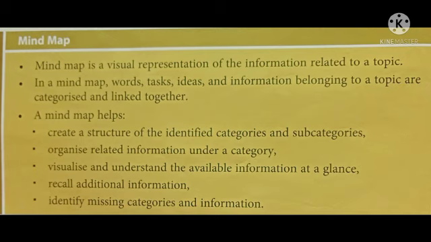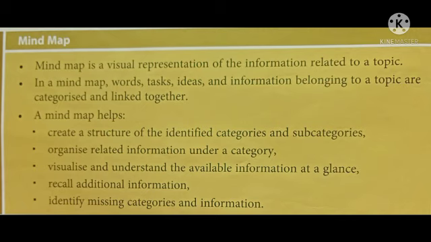Now the question is, what is the mind map? A mind map is a visual representation of ideas. In the mind map, words, tasks, ideas and information belonging to the topic are categorized and linked together, as it helps in creating the structure of identified categories.